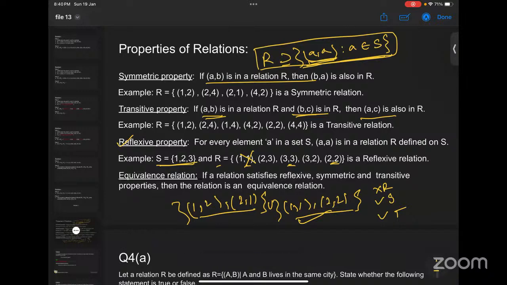Ma'am, in this example, (1,2) is present and (1,1) is present. Does it pass the transitivity test? No, (1,1) is not in the set. (1,2) and (2,1) are in the set. But ma'am, we are considering (1,1) and (1,2). It passes the transitivity test, no?